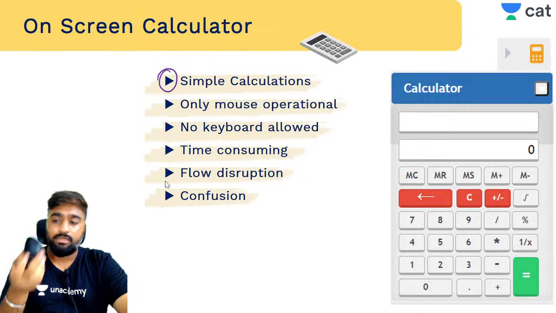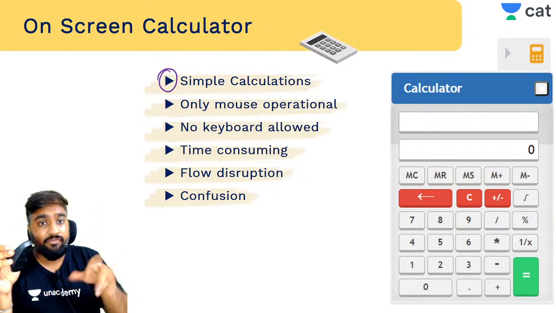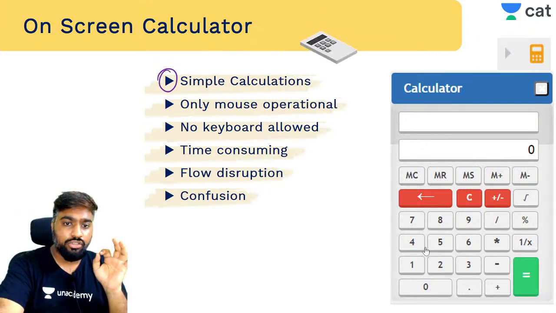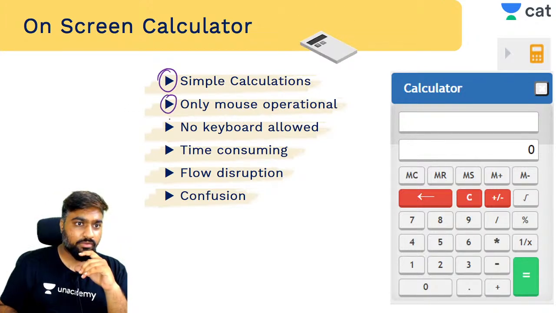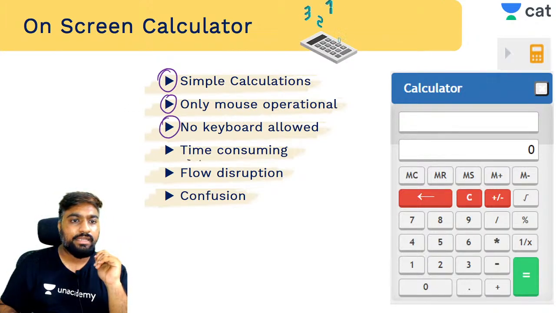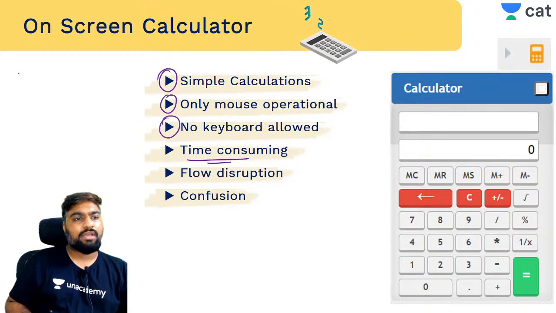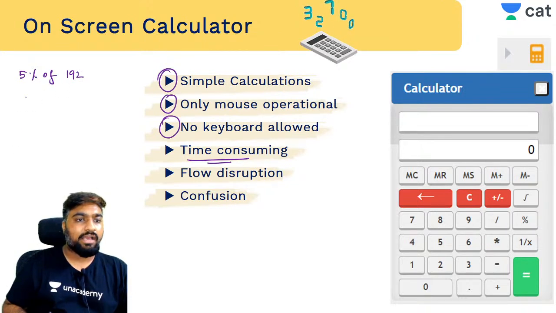Yes, so samajh lo ki you will not be able to use your keyboard, which we are very friendly with when we do calculation, right? So you're going to have to use your mouse for the calculation. No keyboards are allowed. Sometimes this calculation could be a little time consuming. So let's say if you have to calculate how much is 5% of 192.